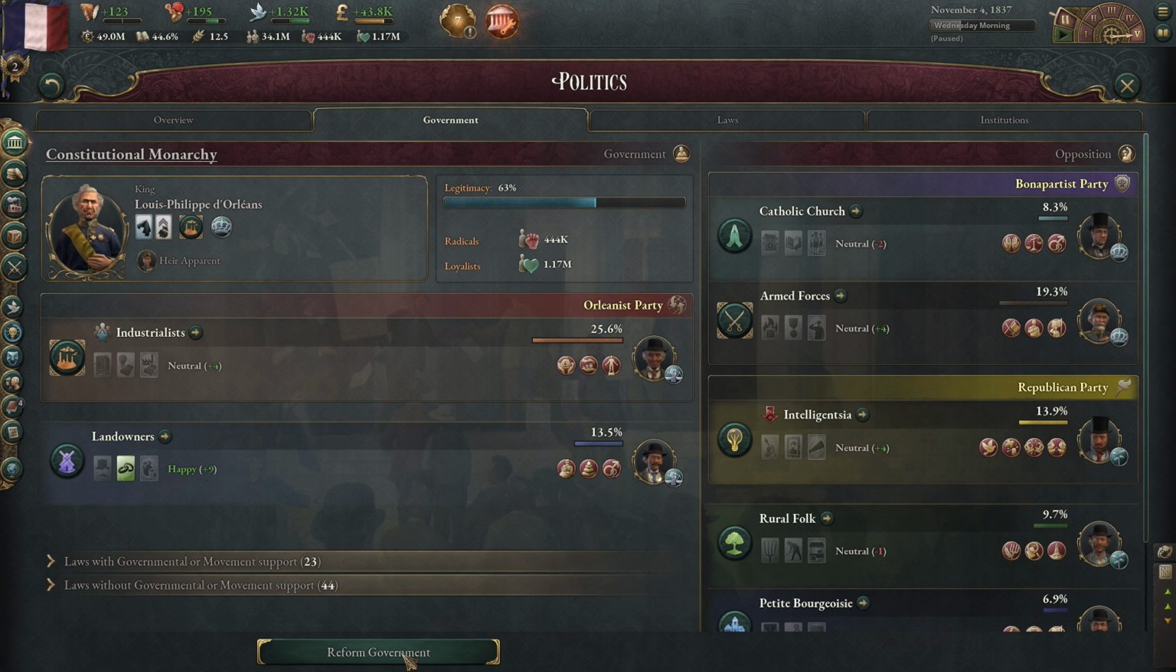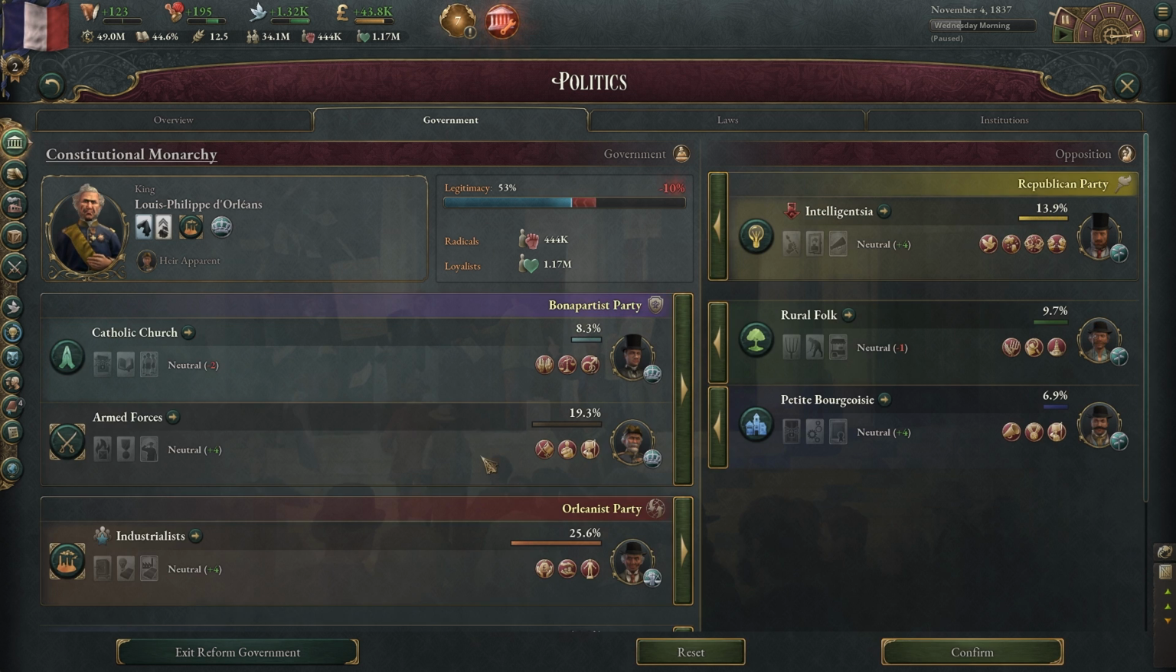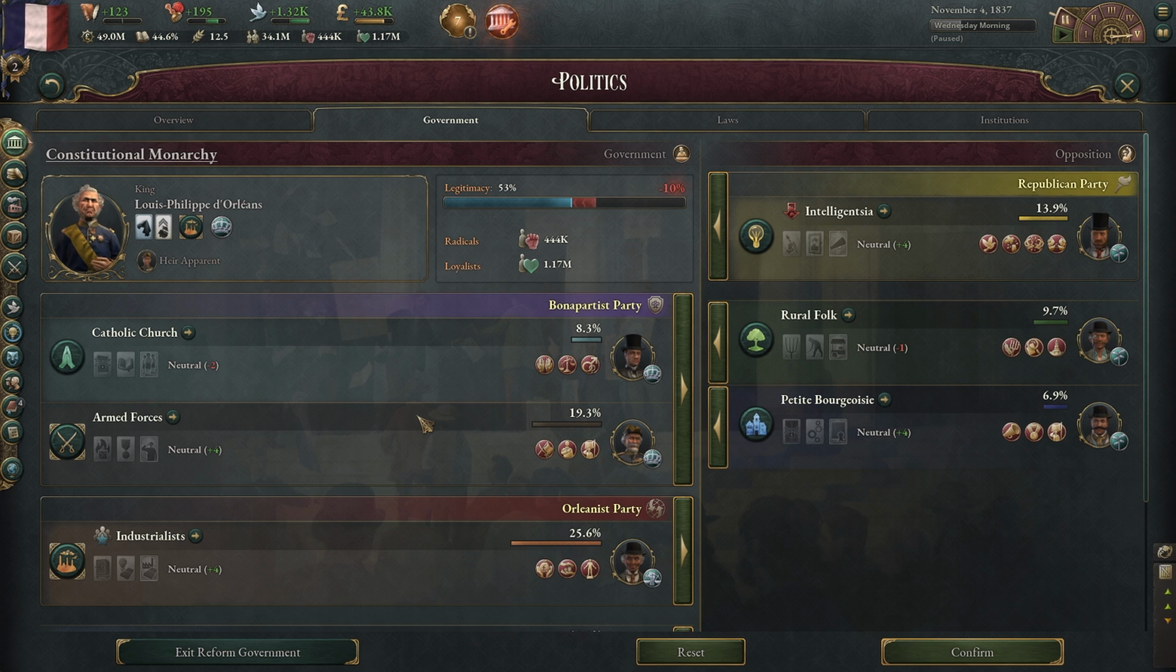This makes it harder for you to reform your government, because now if we click here and we try to add the Catholic Church, we can't. It's going to be both the Catholic Church and the armed forces because they're part of the same party. So as you can see here, size of government is a big negative to your legitimacy. So this just makes it harder for you to maybe modify the government the way you exactly want.